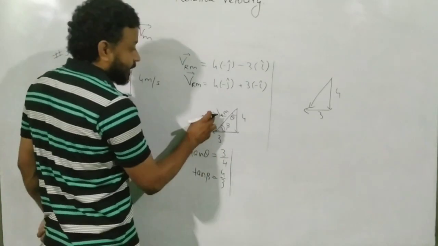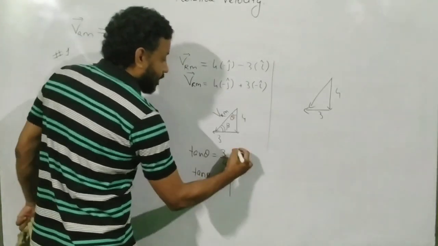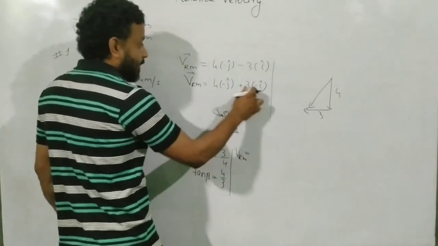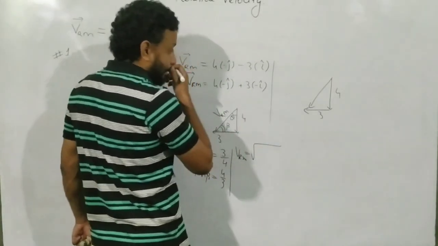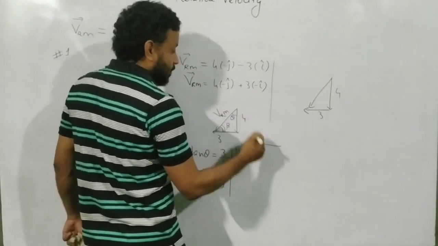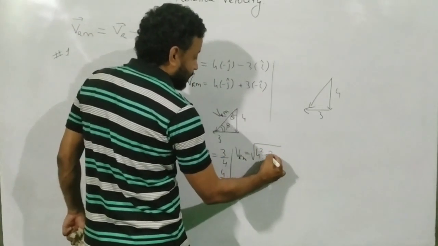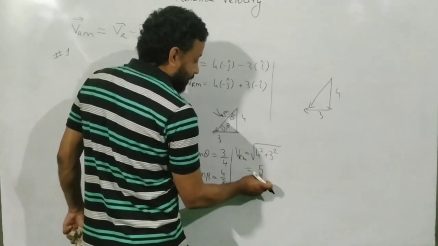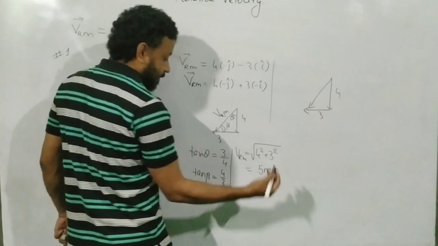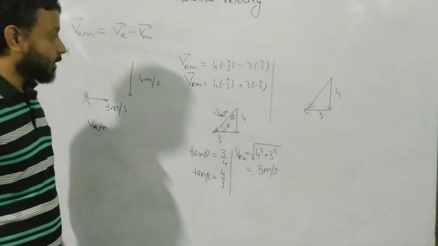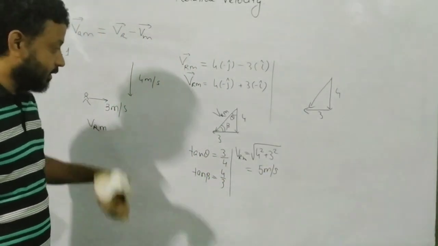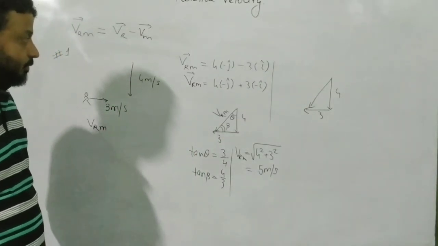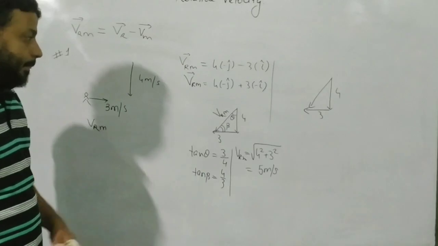How will you find the resultant? The resultant is VR, and it is equal to root over of a square plus b square, or the i component square plus j component square. So you will get 4 square plus 3 square, and that is equal to 5 meter per second. Correct? So we got the entire dynamics of the rain, how it will appear to move.